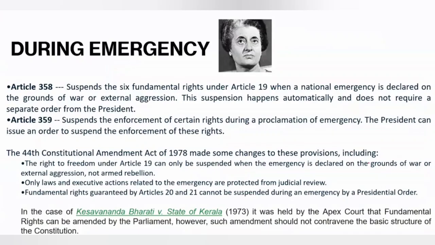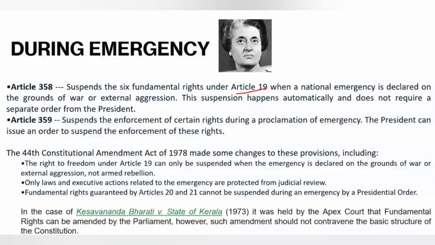Then comes what happens to fundamental rights during the time of emergency. Definitely, suspension. Article 358 provides that the fundamental rights provided in Article 19 of the Constitution of India get automatically suspended. The word automatically is important. For this, the proclamation of the president is not important. On what grounds can it be suspended?